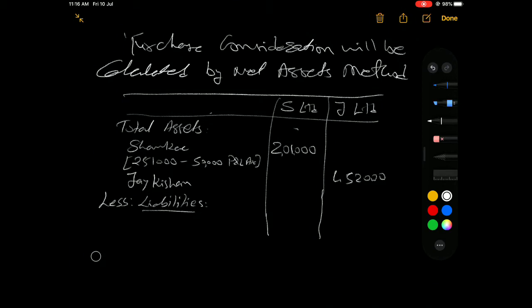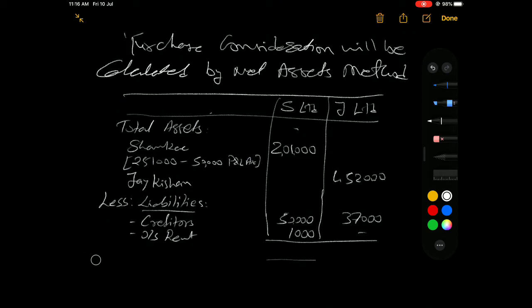So the liabilities for both the parties: creditors 50,000 and 37,000, and outstanding rent 1,000. The remaining balance we call net assets: 1,50,000 and 4,15,000.